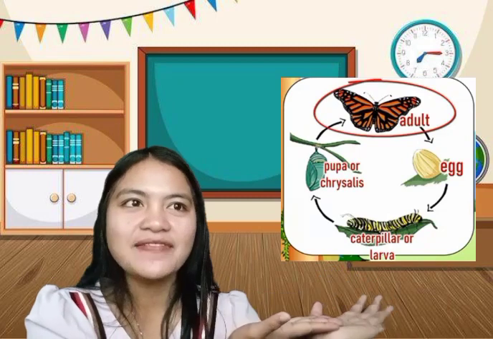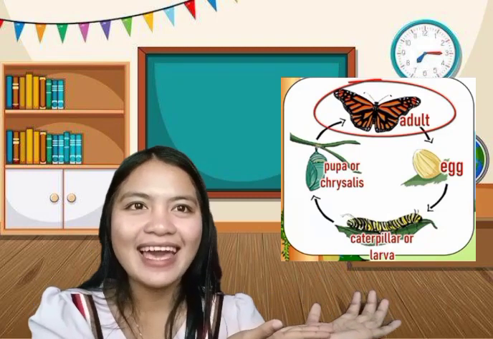The two types of metamorphosis: complete metamorphosis. Butterflies, moths, beetles, flies, and bees have complete metamorphosis. There are 4 stages in the metamorphosis of butterflies and moths. We have first the egg, larva, pupa, and adult.